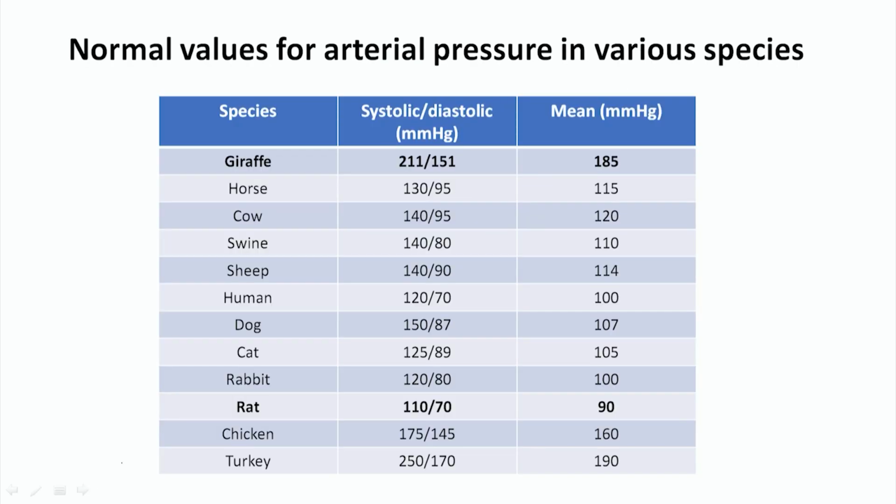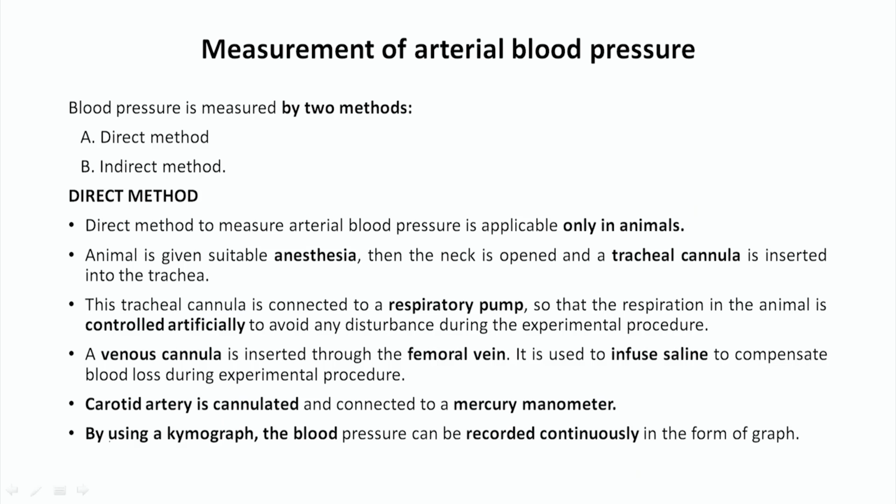These are the normal values of the arterial pressure in the various species. You can see here I just highlighted the giraffe, it has a very high blood pressure, 211 to 151, and it is very low in the case of the rat. So, species wise it is generally common, but depends upon the length of the neck.